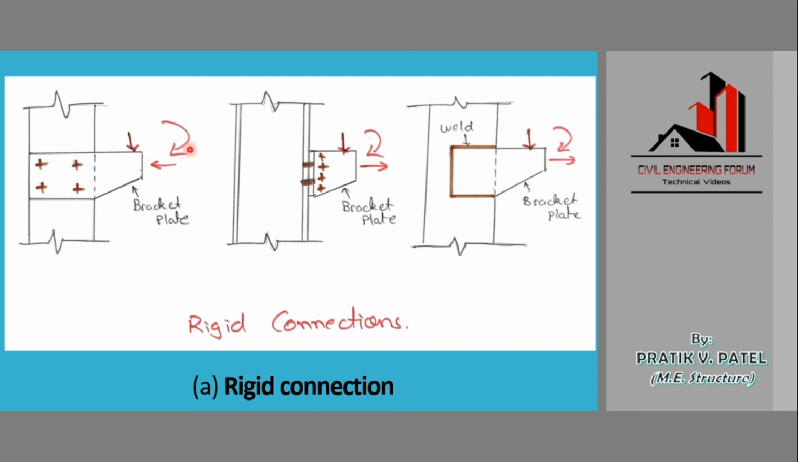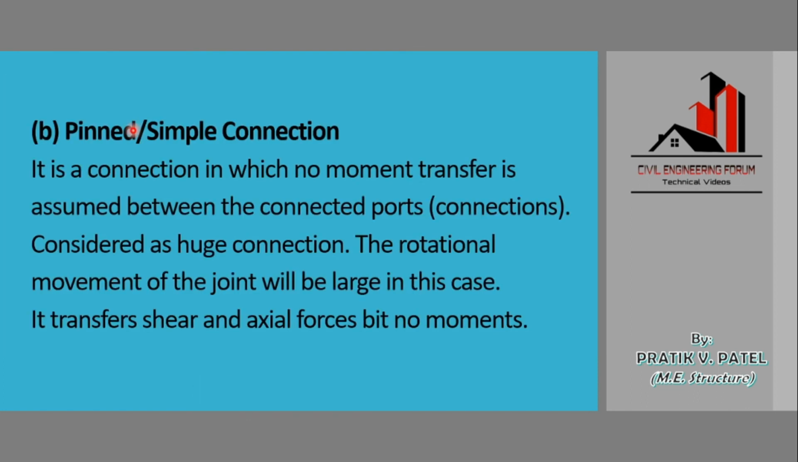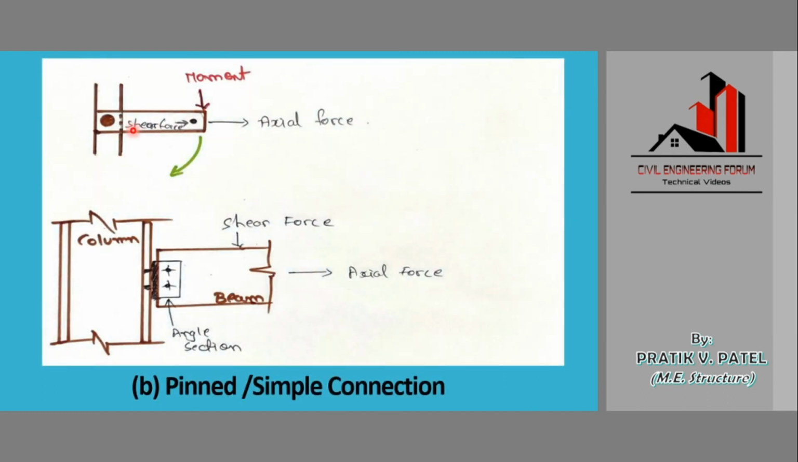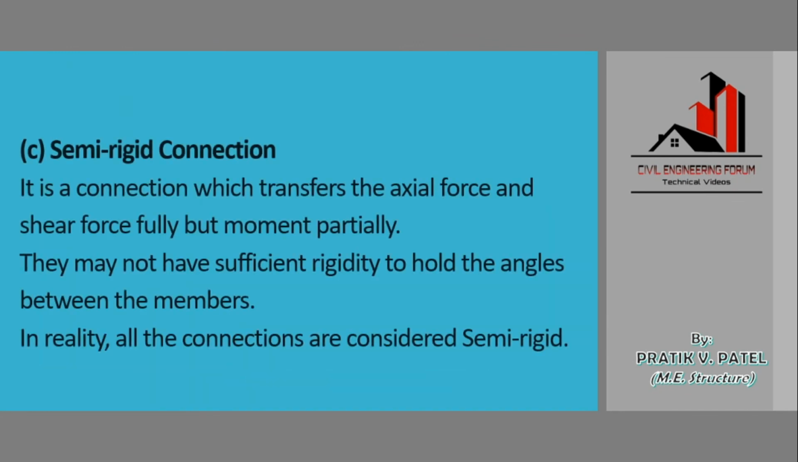But if we apply a moment, this moment is transferred partially. If we apply the moment, there will be some limit of this particular joint, after which if the moment increases, it will fail, or we can say it will rotate. So here we can say that it transfers the moment partially. Each and every connection has some limit. Once this limit is reached, the connection will fail and it will try to rotate. So we can see that this moment is transferred partially, as written over here.